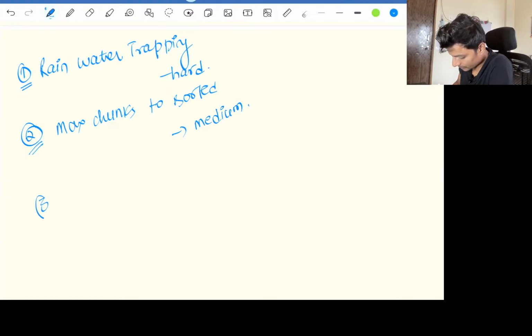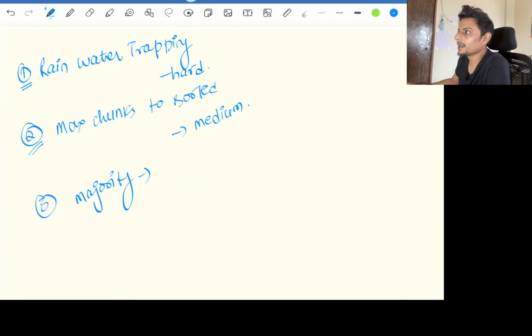And third one is majority element, that is also an algorithm called, I don't remember the name, that is a voting algorithm, something like that. Some kind of voting algorithm.